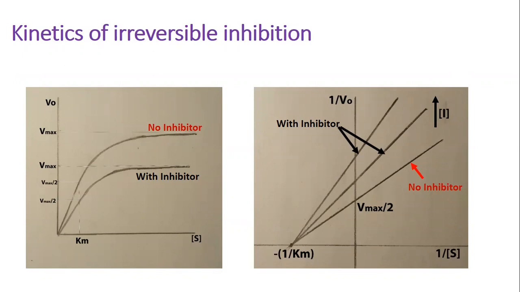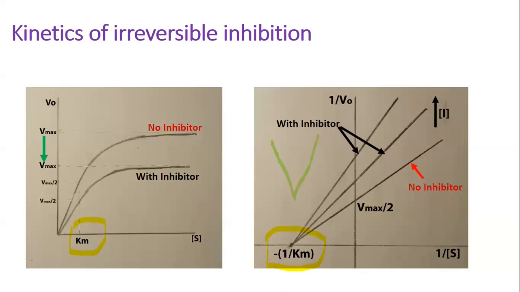The rest of the enzyme molecules that are not affected by the inhibitor will convert the substrate into product, and the same amount of substrate will be required to reach half of the lowered Vmax. So on the Lineweaver-Burk plot, it will look like non-competitive inhibition, which is reversible. This perhaps is the most common behavior of irreversible inhibitors. There are some special cases, however.